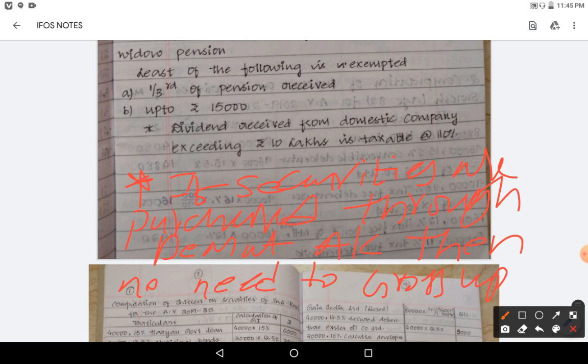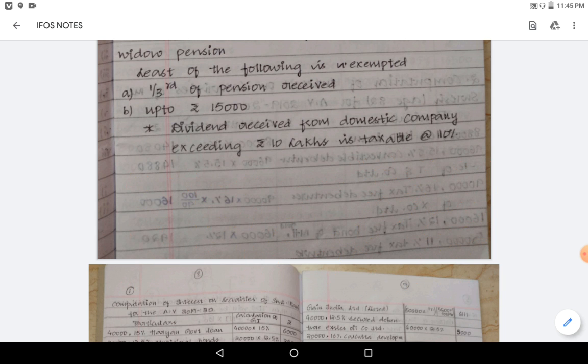Whatever interest received will be gross interest, because in case of securities which are purchased through demat, TDS will not be deducted. No TDS. So no need to gross up in case of demat account. Okay, please remember this point. This will be asked in the exam also.